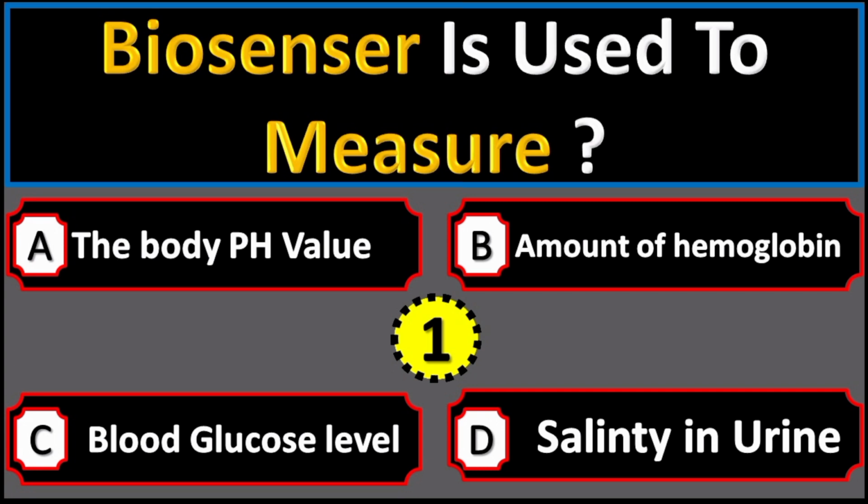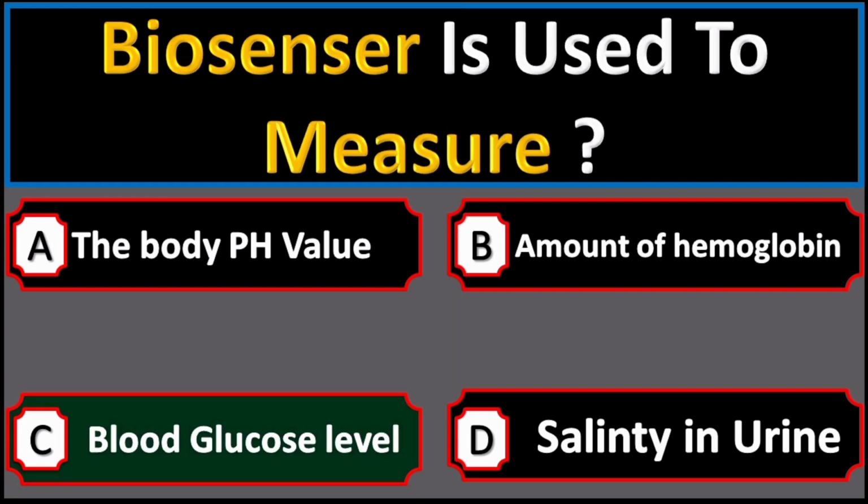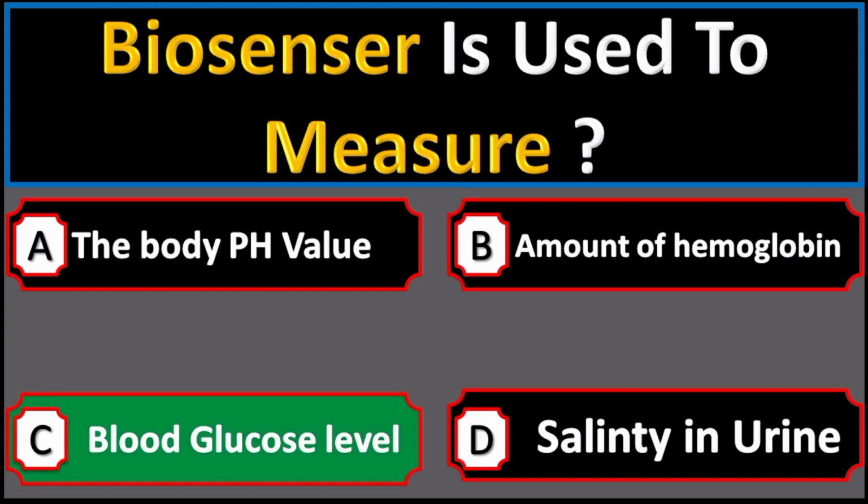Biosensor is used to measure option A the body pH value, option B amount of hemoglobin, option C blood glucose level, option D salinity in urine. Right option is option C blood glucose level.